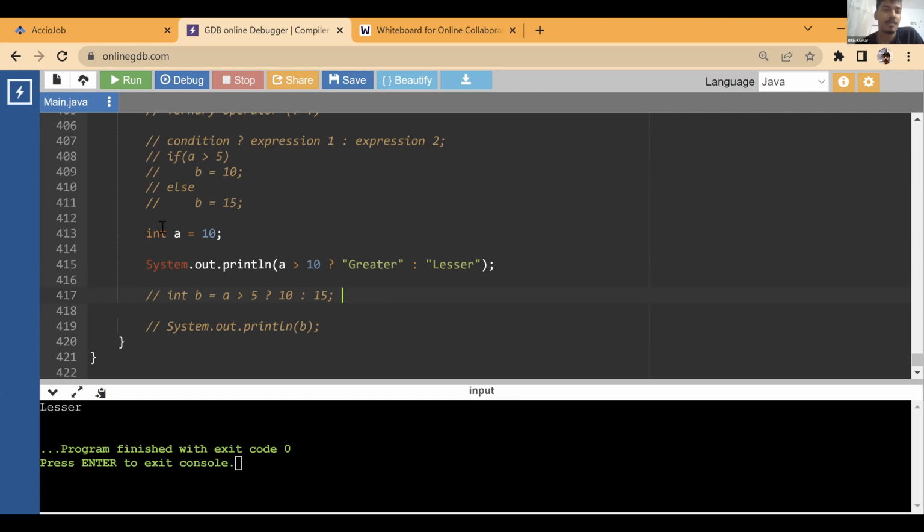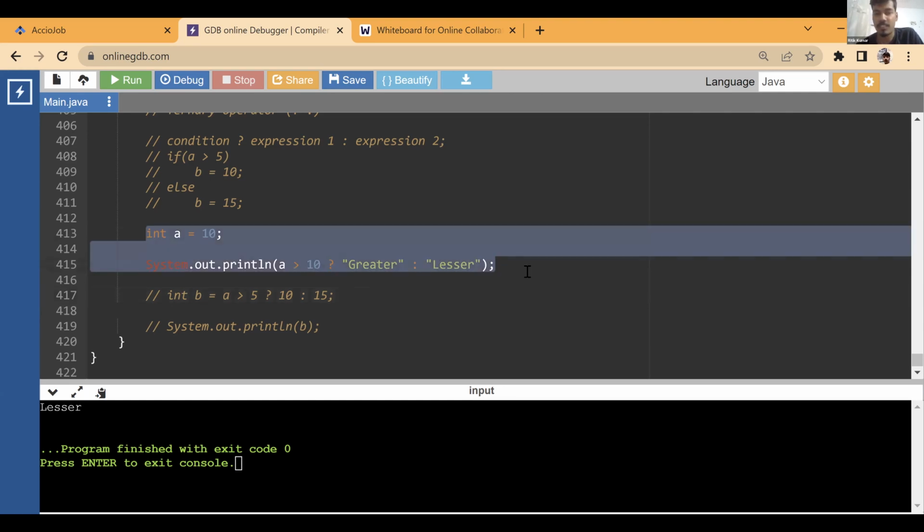Okay, let me tell you something. Understand first of all what a ternary expression is, then I'll show you a very interesting example. Is this clear? So basically you have a condition. If it is true, expression 1. If it is false, expression 2. Simple. Can anything be simpler than this?